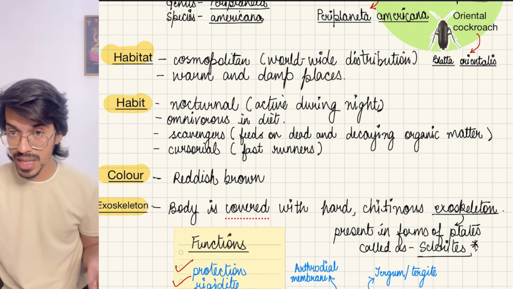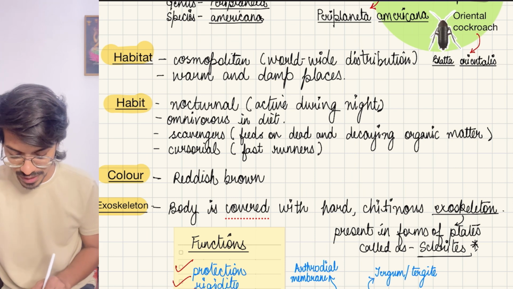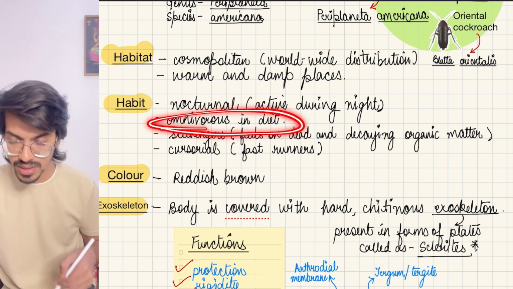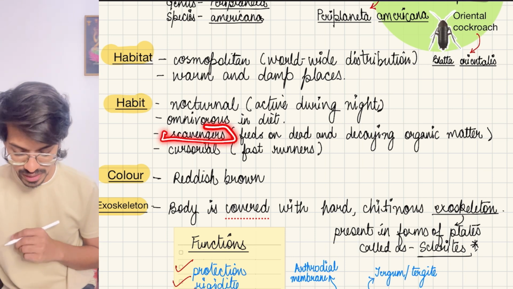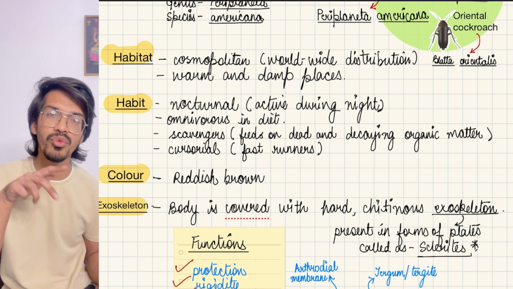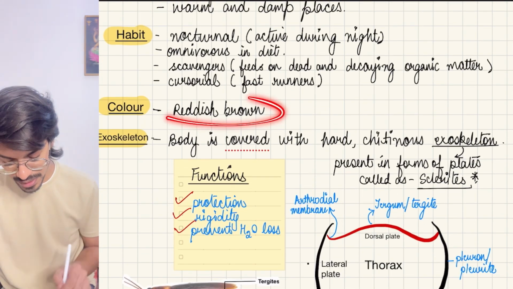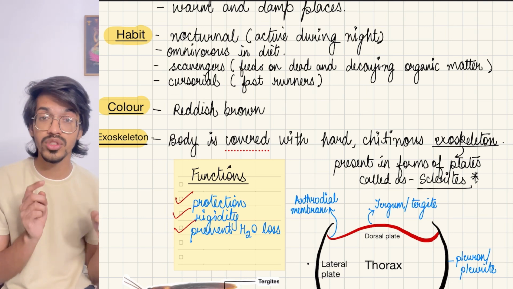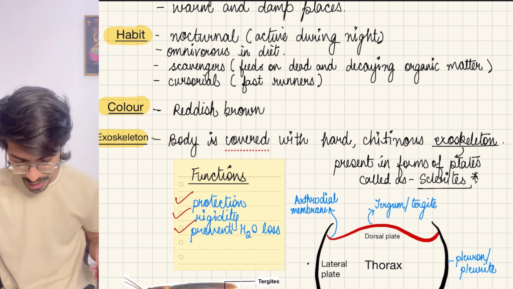If we talk about the habits, they are nocturnal. They are active during nights, normally in washrooms and kitchens. Omnivorous diet means they eat both things. They are scavengers, that is they feed on dead decaying organisms. They are cursorial, means they walk super fast. You have understood it also. Color is reddish brown, but other colors are also present throughout the world, like green, orange, red.